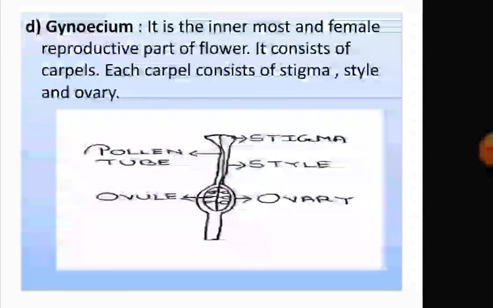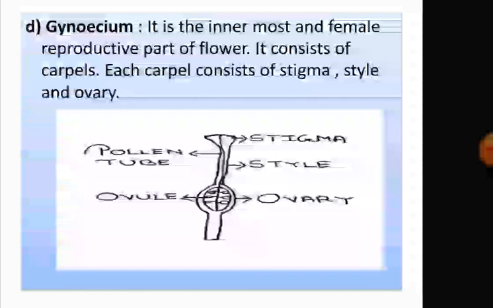Gynoecium is the innermost whorl, and it is the female reproductive part of the flower. It consists of carpels, and each carpel has three parts: stigma, style and ovary. The stigma is the topmost, knob-like part, and it extends to a tube-like structure called the style, which ends in a swollen base called the ovary.